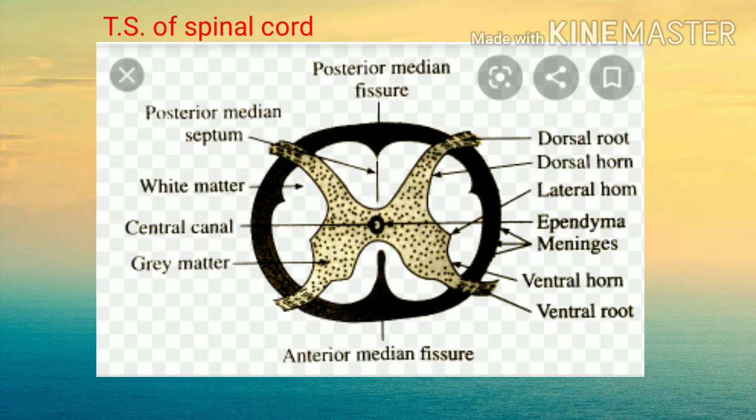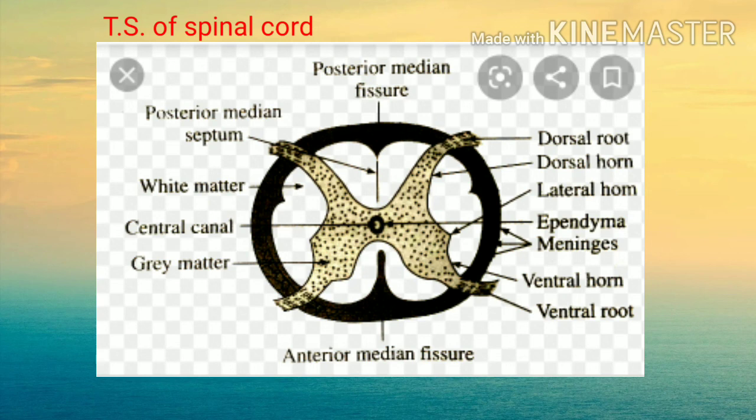Okay, then the white matter is divisible into 6 funiculi, namely dorsal, lateral and ventral funiculi. The white matter also forms the funiculi: ventral, dorsal and lateral funiculi. Dorsal and ventral horns of the gray matter give the dorsal root and ventral root respectively.